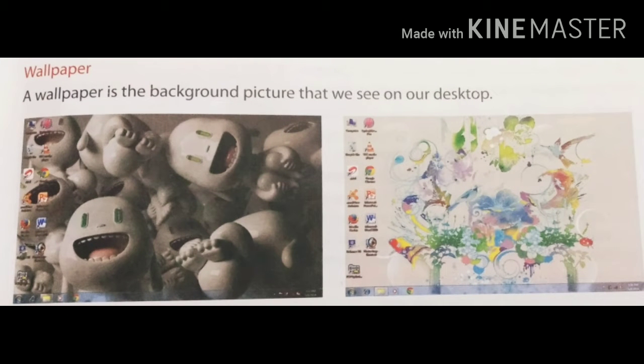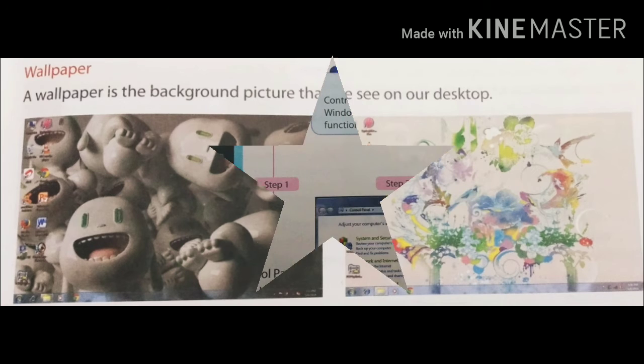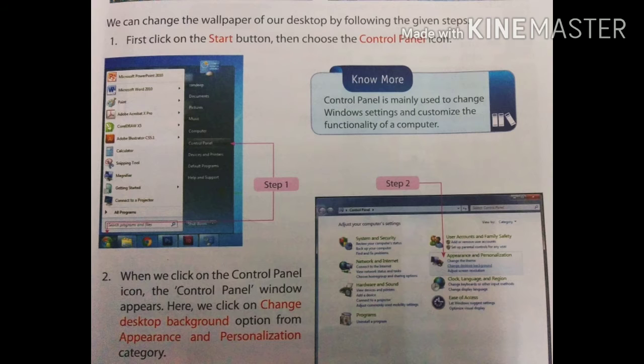Next one, wallpaper. A wallpaper is the background picture that we see on our desktop. Children, listen. What is a wallpaper? The background image is called wallpaper. Yes. Children, we can change the wallpaper of our desktop by following the given steps. Step 1, first click on the start button. Then choose the control panel icon.